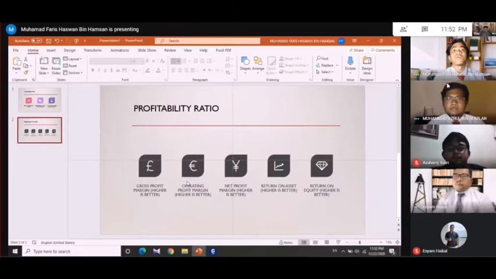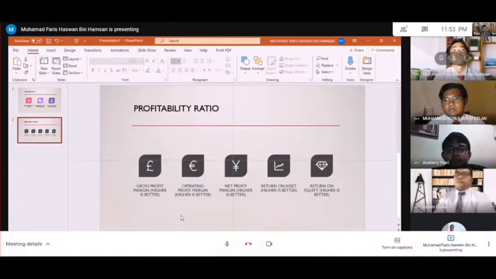Thirdly, the return on equity. The return on equity ratio measures how efficiently a firm uses its equity. Lastly, the return on assets. It measures how efficiently a company is using its assets to gain equity. Okay, that's all for me. You can continue, Aiman.